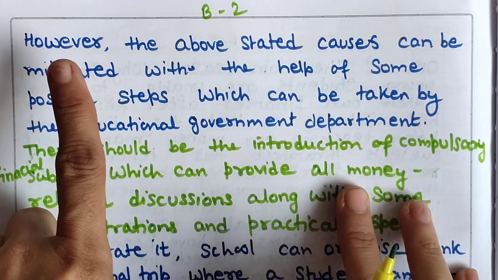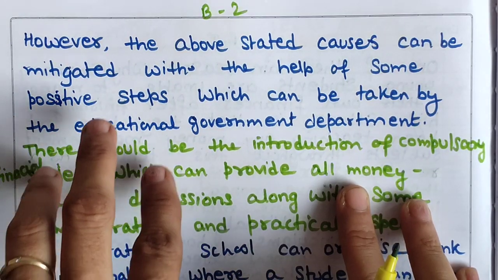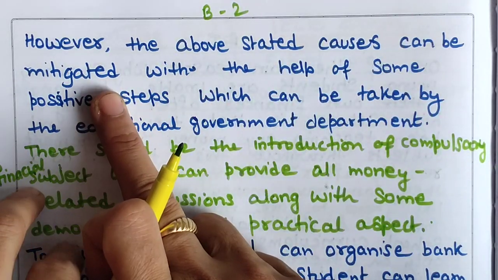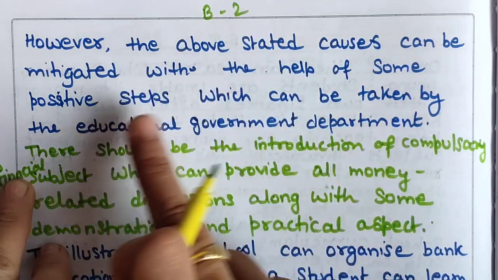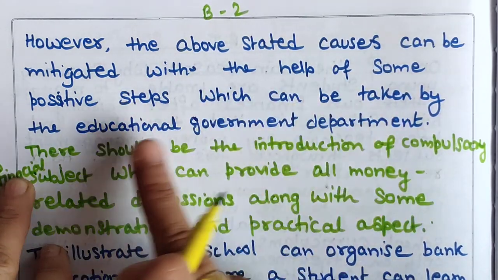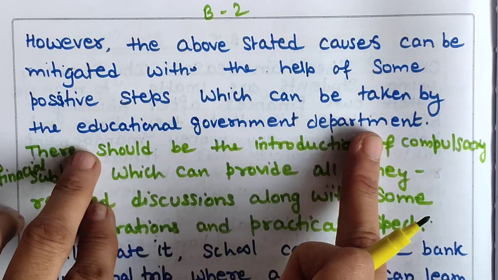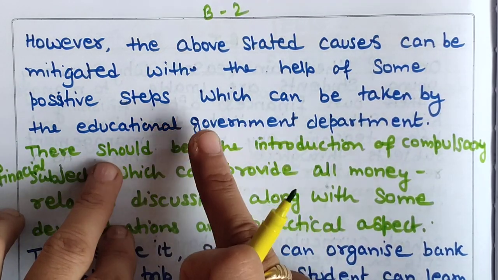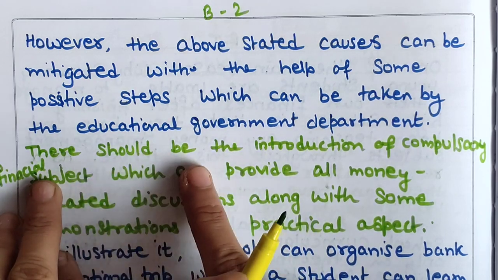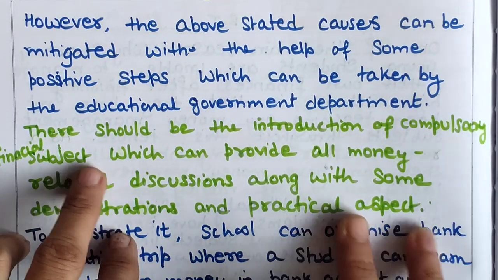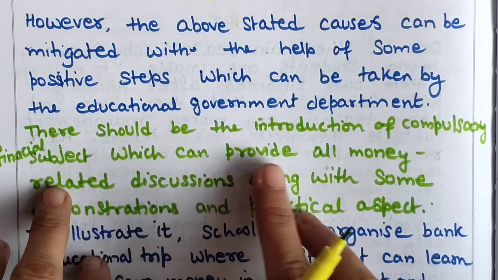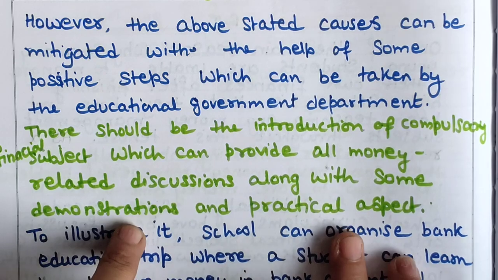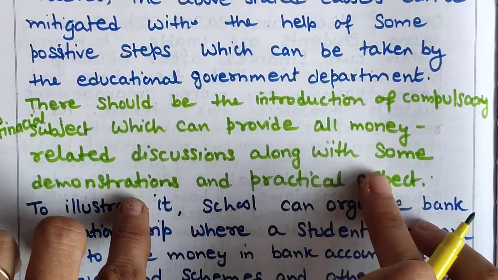Now body paragraph 2, we will be writing about the different side, meaning solutions. However, the above stated causes can be mitigated, can be removed with the help of some positive steps which can be taken by the educational government department. So now we will be talking about the educational board also. You can write educational board. There should be the introduction of a compulsory financial subject which can provide all money related discussions along with some demonstration and practical aspect. So this is my main point.